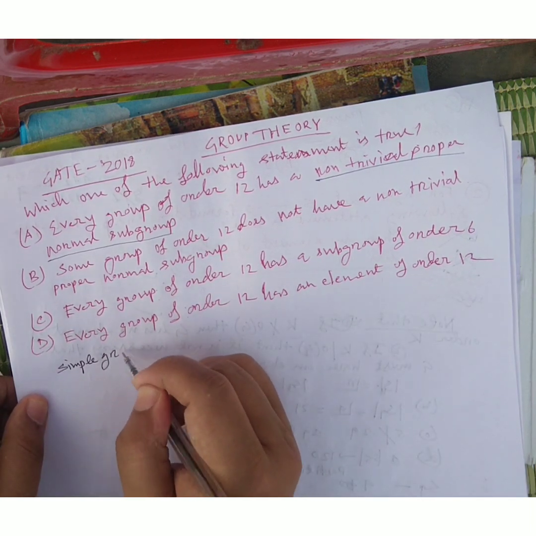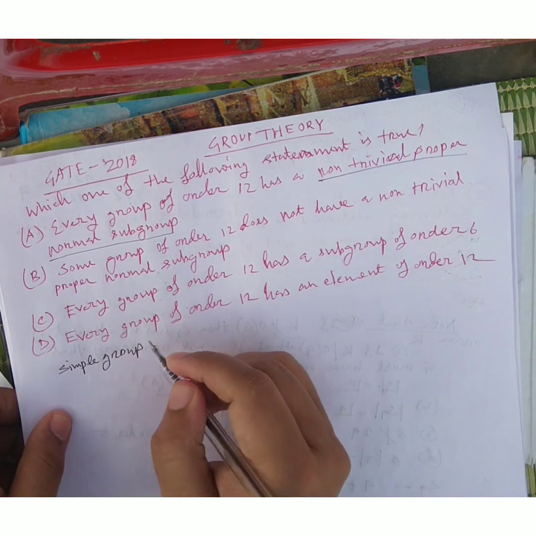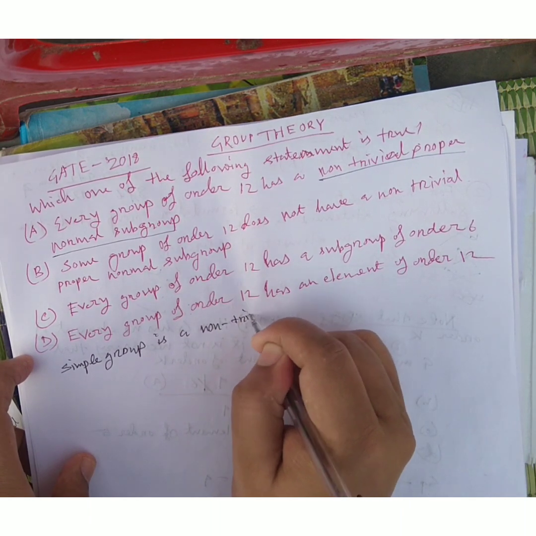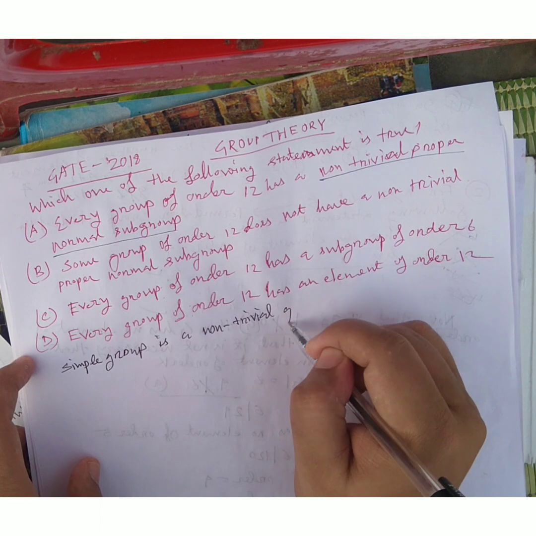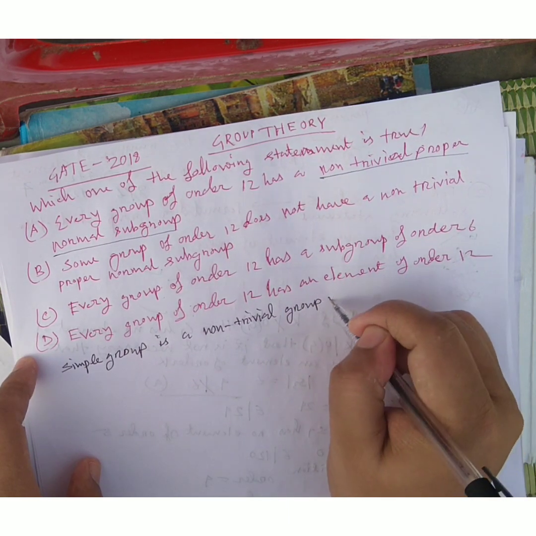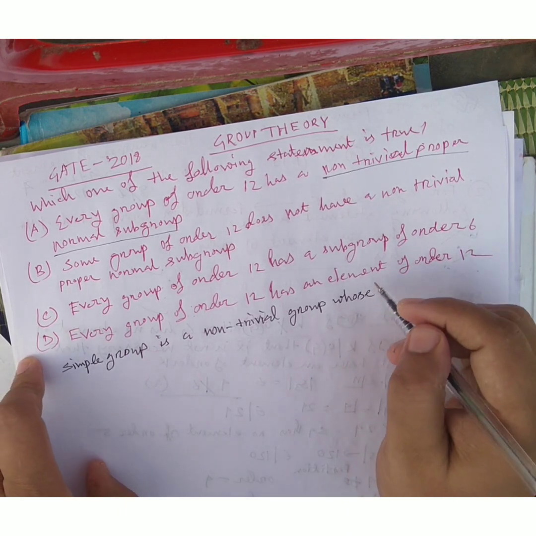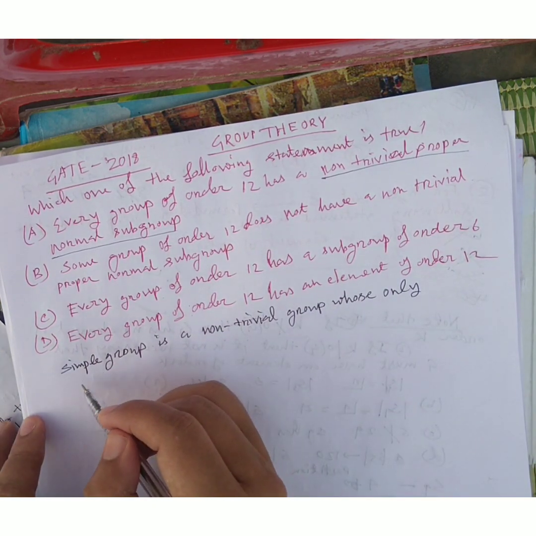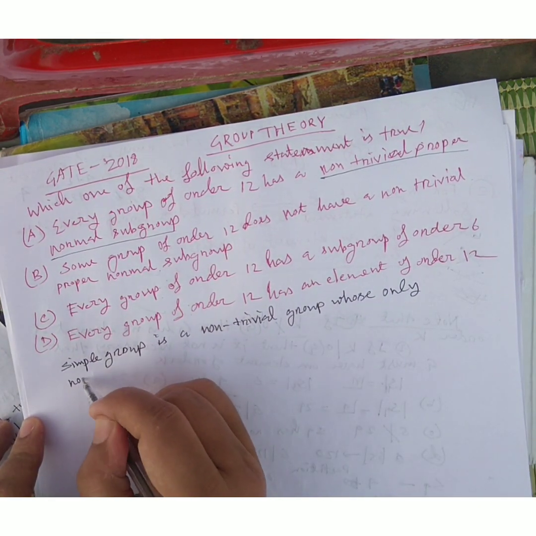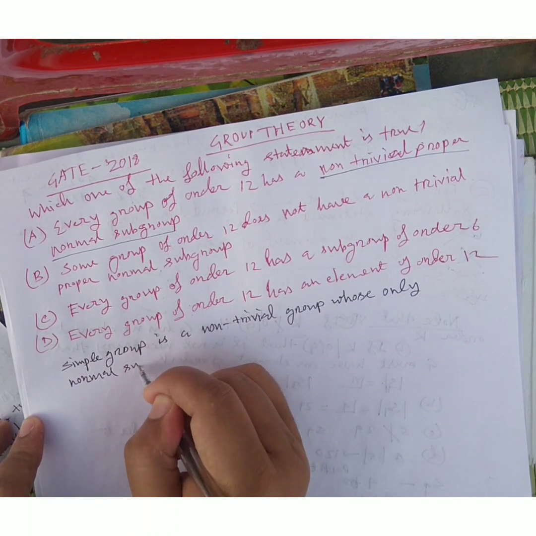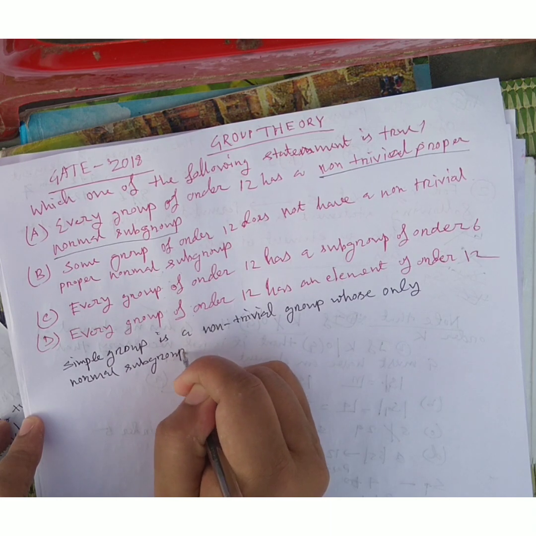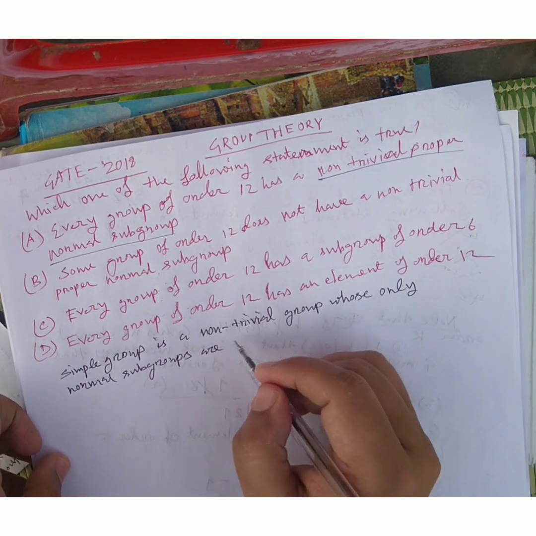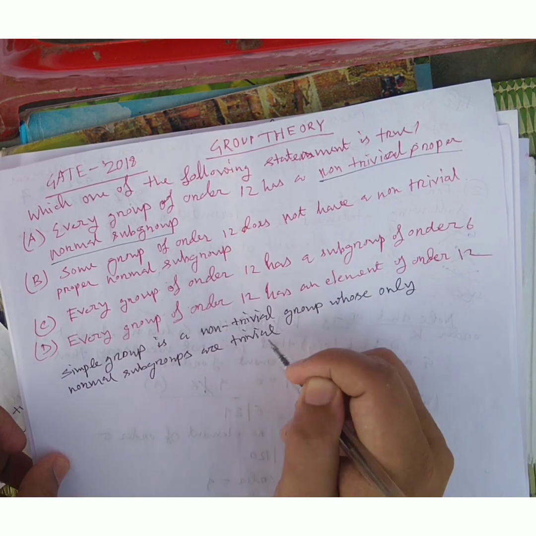A simple group is a non-trivial group whose only normal subgroups are trivial. Okay, this is simple.